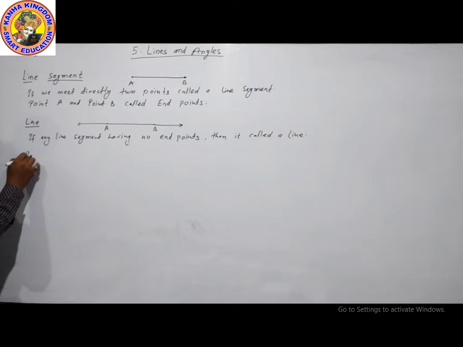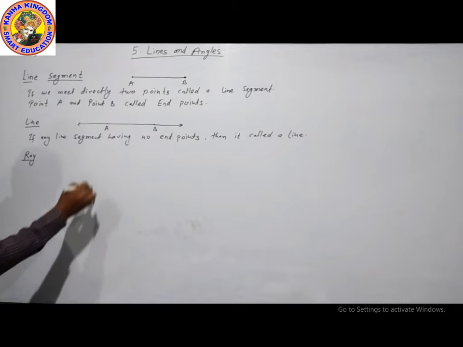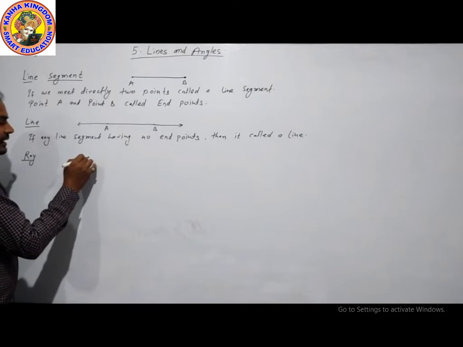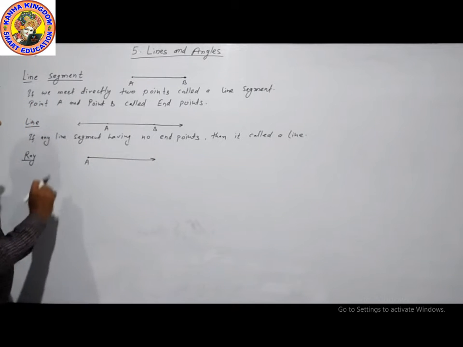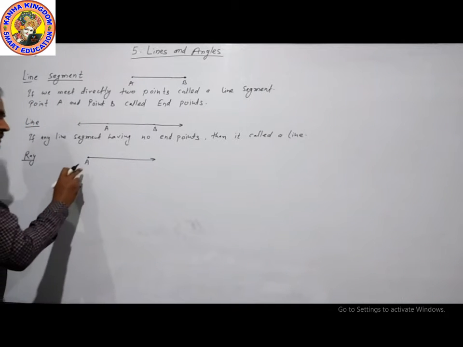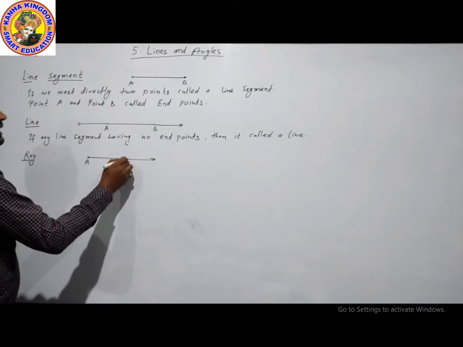The next definition is ray. If a line segment has only one end point, this is called a ray.